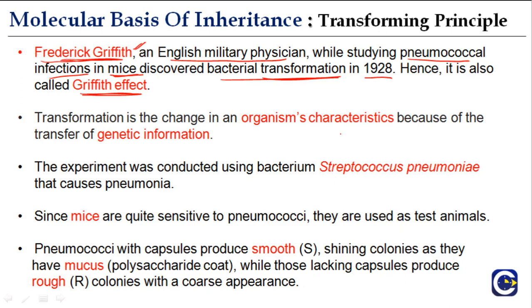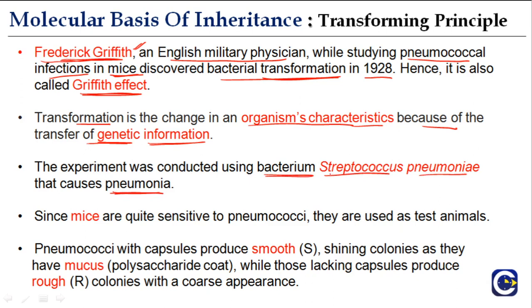So what is transformation? Transformation is the change in an organism's characteristics because of transfer of genetic information. When there is transfer of genetic information, there are changes in the organism's characteristics, which is transformation. And this transformation experiment was conducted using the bacterium Streptococcus pneumoniae that causes pneumonia. We all know what pneumonia is, right? It is caused by a bacterium.